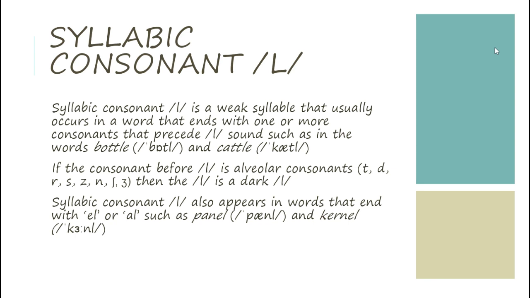If the consonant before l is an alveolar consonant, t, d, n, s, z, then the l is a dark l. Syllabic consonant l also appears in words that end with el or al, such as panel and kernel.